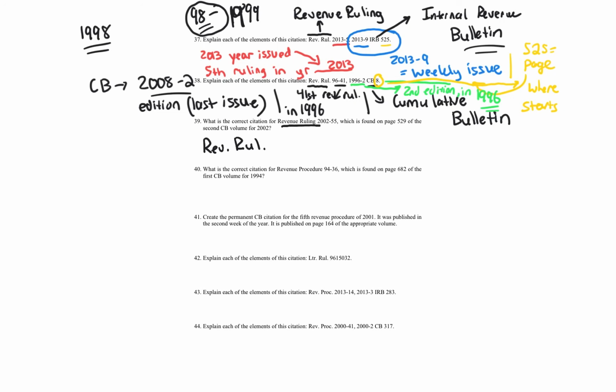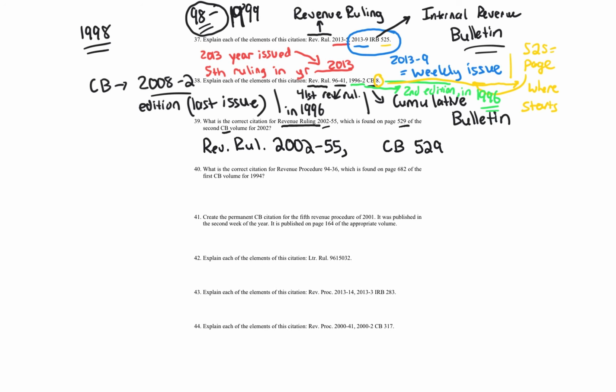Moving on. Okay, rev ruling 2002-55. So that's given to you, and that's the same format. So rev ruling 2002-55. Now we get into the cumulative bulletin. So again, it makes a difference whether it's the IRB or CB. Okay, so we have a CB here. It's found on page 529. So we're going to put the CB here. We know that this 529 comes after the CB. We've got our comma. The last thing is we know it's year 2002.